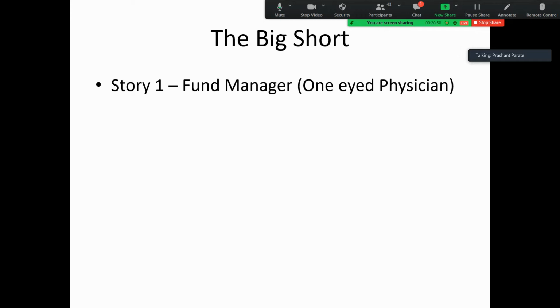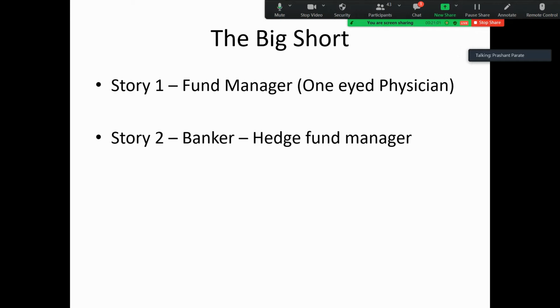Then these bankers go for a party, and there starts our story number 2. At the bankers' party, there is another manager from another bank. He's from Deutsche Bank, and he comes to know that these other people have come because they sold some useless product to some other guy, Dr. Burry, the fund manager. He identifies that there is definitely a bubble in this sector, and he goes to another fund manager.